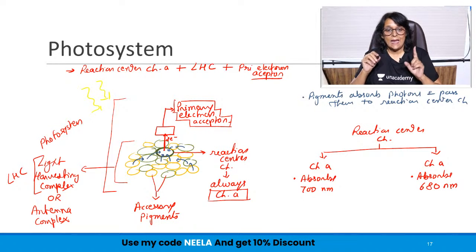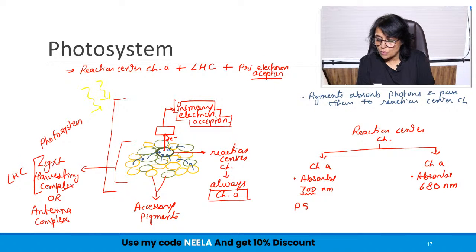So if in our photosystem our reaction center chlorophyll absorbs 700 nanometers, we will call it photosystem 1. Okay, so what is in photosystem 1? In photosystem 1, there is chlorophyll A. It is written as P, pigment, and 700, plus light harvesting complex, plus primary electron acceptor.